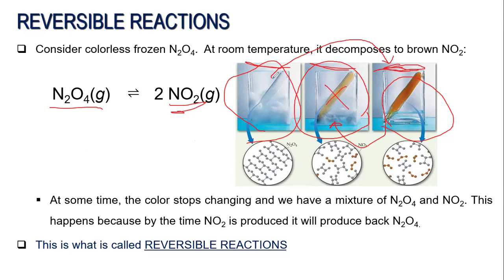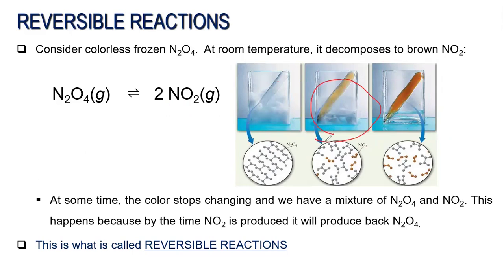If not, you will not see this light brown coloration. What you would see is only that, little by little, the colorless substance dissipates and you form the brown colored gas. Eventually, if you let this vessel stay closed, you will see the light brown coloration of the gas. At some time, the color stops changing, and the vessel becomes light brown.